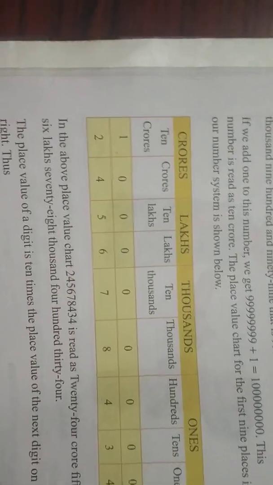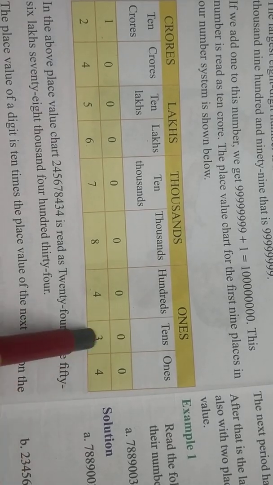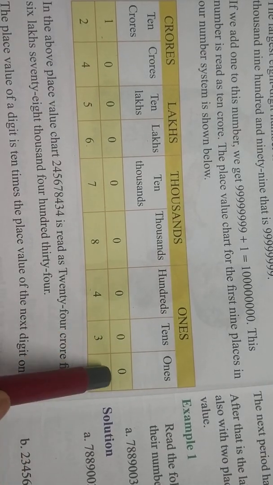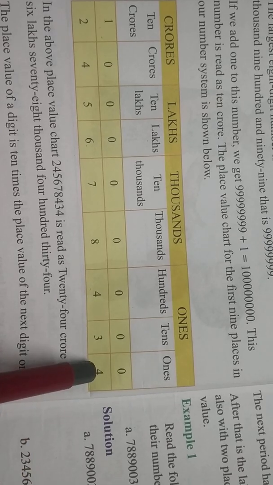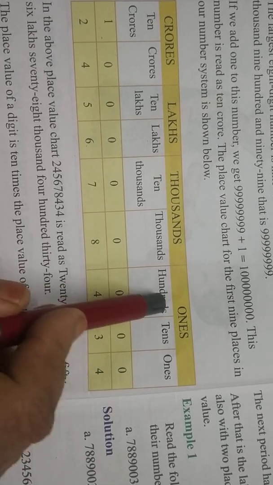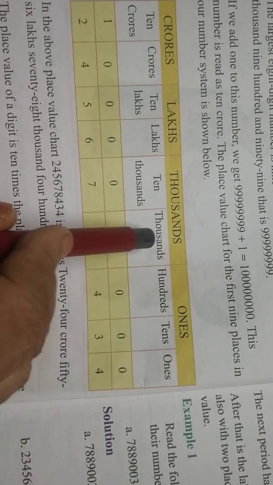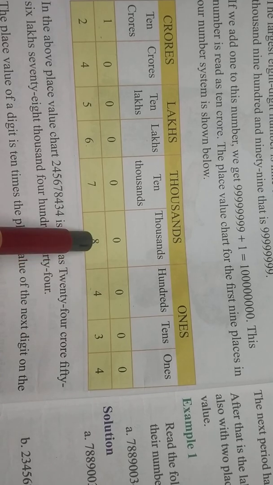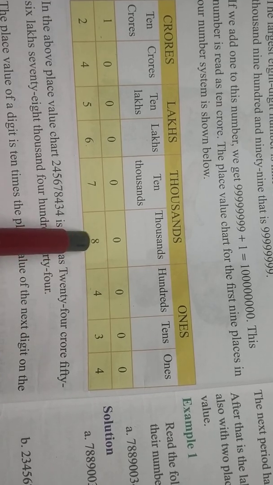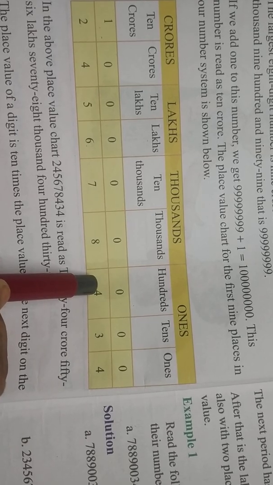So what happened here? Each place value is 10 times the place value to its right. Suppose the hundreds place value is 10 times the tens place value. Similarly, the ten thousands place value is 10 times the thousands place value. Have you understood this one?